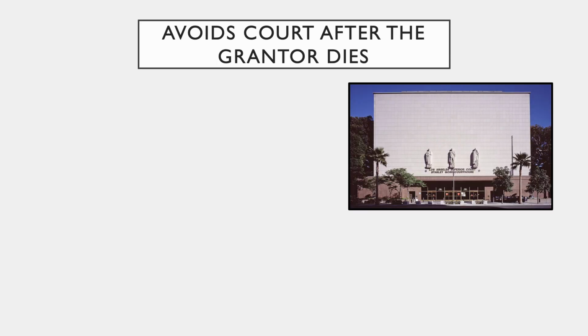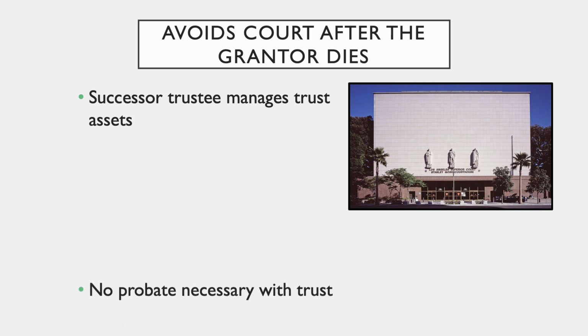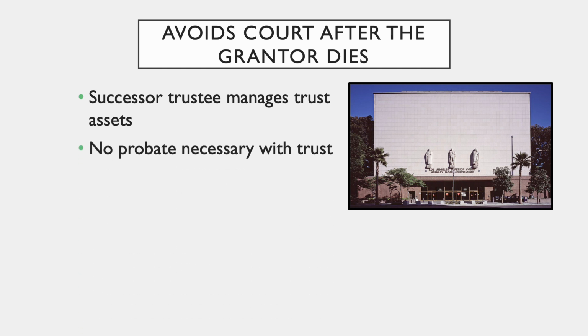After the grantor dies, a revocable living trust continues to keep the grantor's estate out of court. Again, the successor trustee appointed by the grantor steps in to manage the trust assets, this time for the sake of the beneficiaries. Without a trust, a probate proceeding is necessary for any sizable estate. A probate proceeding is a court action with all its costs and delays.